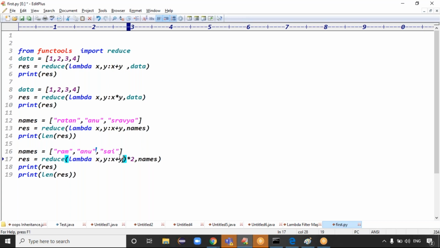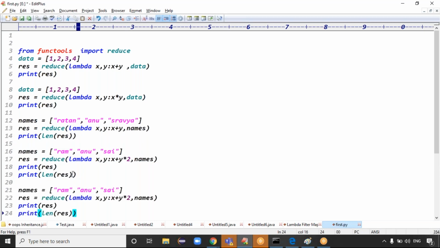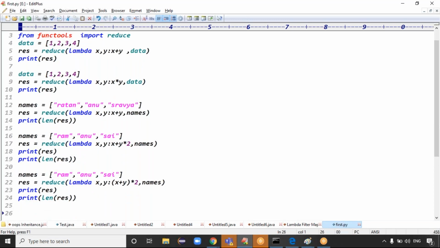But if you make the data like this, in this case what's the output? Tell me now, guys. First case you can make the value like this. Next case I can make the x plus y star 2. Now what is the output, guys?